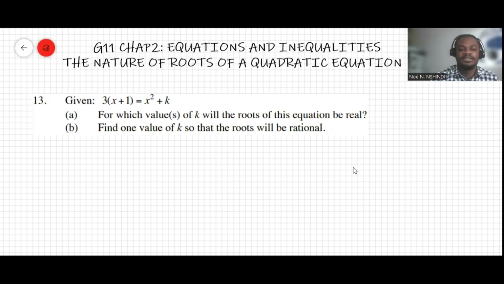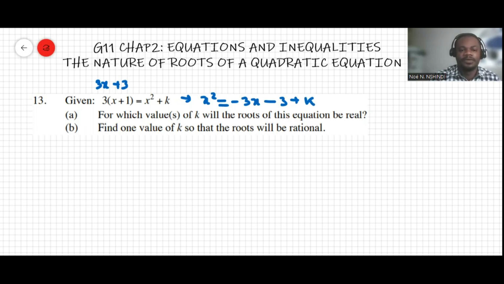Question 13 says that given this equation, now A, for which values of k will the roots of this equation be real? B, find one value of k so that the roots will be rational. Okay. First of all, we're going to expand this. It will make 3x plus 3. Okay. And then this will make x squared equal to negative 3x minus 3 plus k.